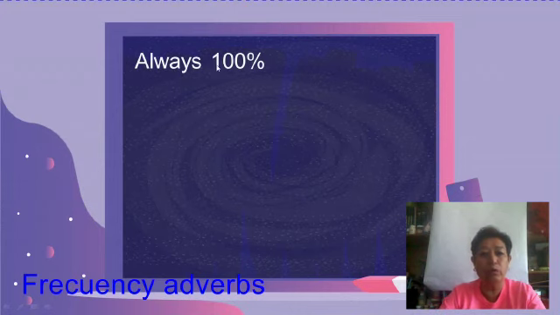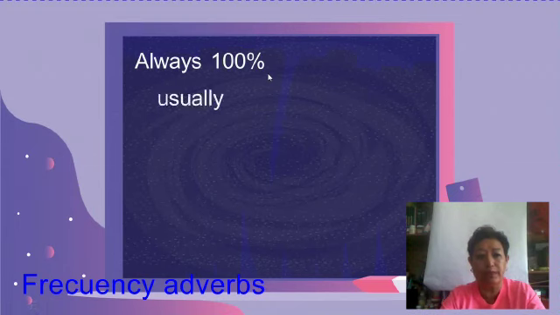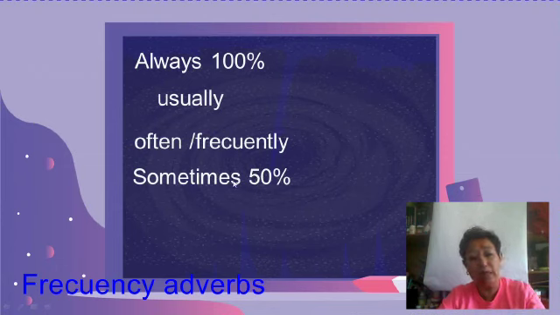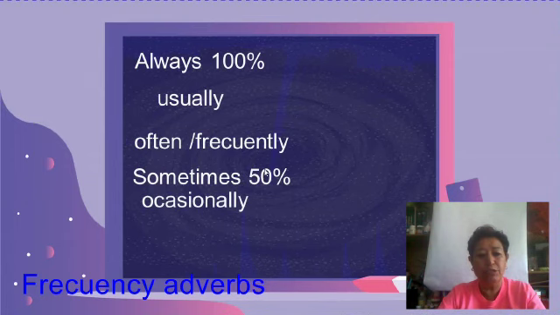Always means that we do an action 100% of the time. Usually, often, and frequently are pretty similar. They mean that we do the action a lot, but not always. Sometimes means 50%. That means that we sometimes do something and we sometimes don't.